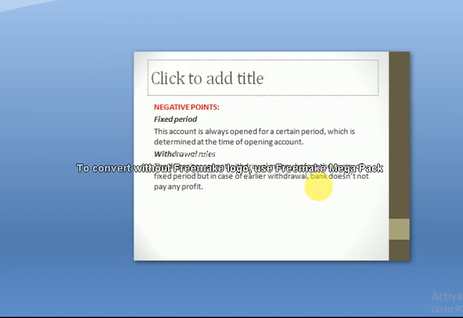Negative points of this account are the fixed period and the drawing rules. Fixed period means this account is always open for a specific period, which is determined at the time of opening the account. During that period, we can't make further deposits, and we can't withdraw the amount. That's why the fixed period is a negative point of this account.